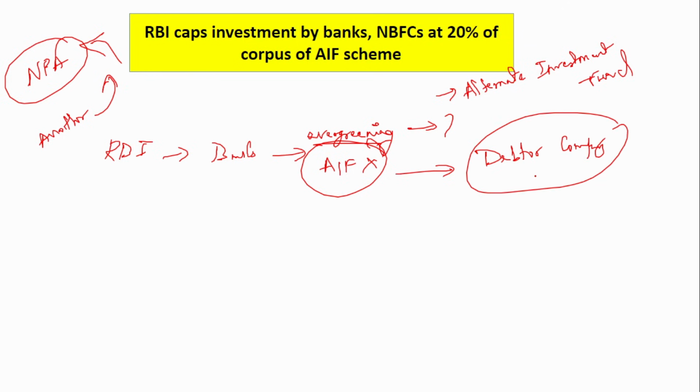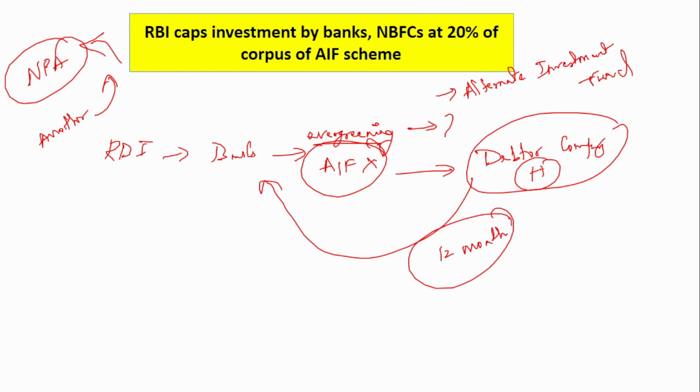Say the debtor company is H. Okay, what does this debtor company mean? Debtor company means that it has taken a loan from this bank. Okay, it has taken a loan from this bank in the past 12 months. If in the past 12 months this debtor company H has taken a loan from this bank, then it is called a debtor company. Okay, this is the time range, 12 months.